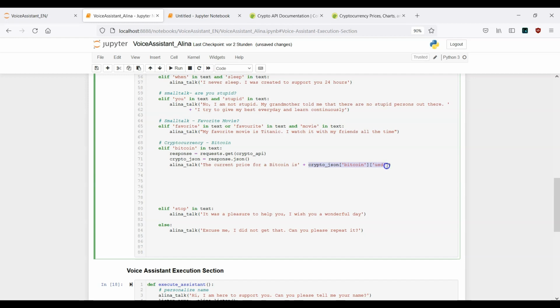Then we have made use of the JSON information. And in the next step, I can concatenate it again with US dollars. And here I've provided this space by intention because it will just pause a little bit, and it will sound more natural if our pause of the voice will be present here.